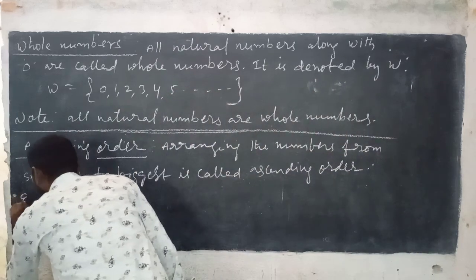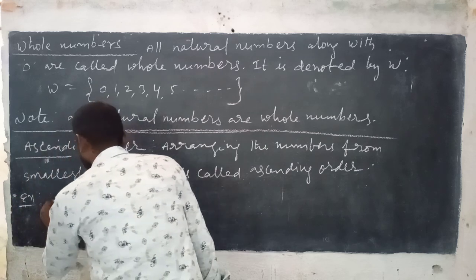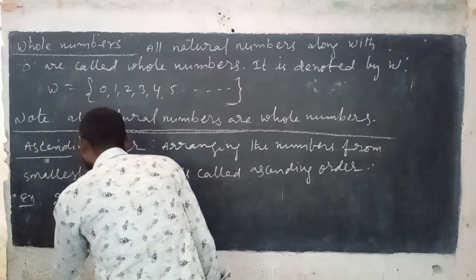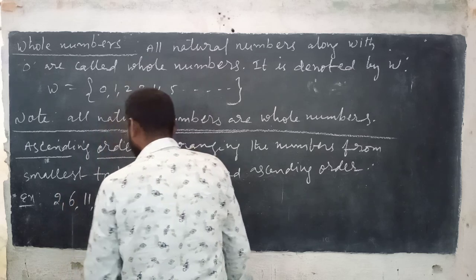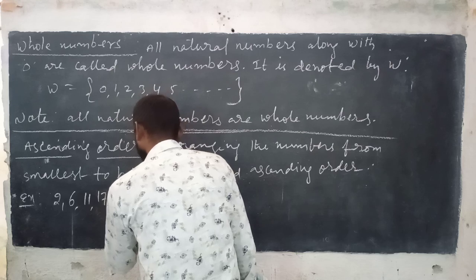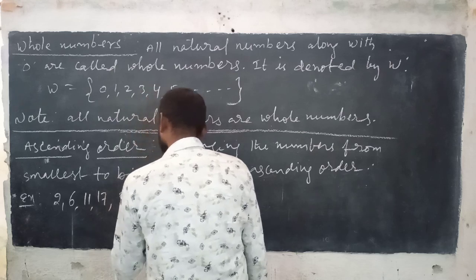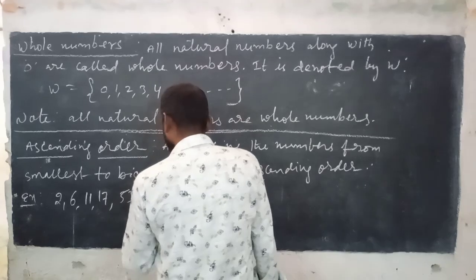Example: 2, 6, 11, 17, 53, 109 like that.